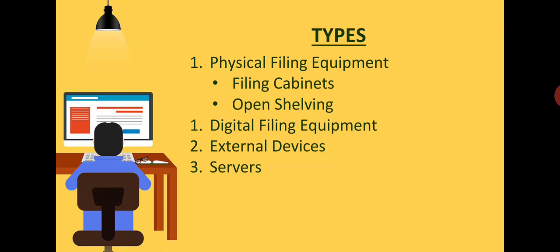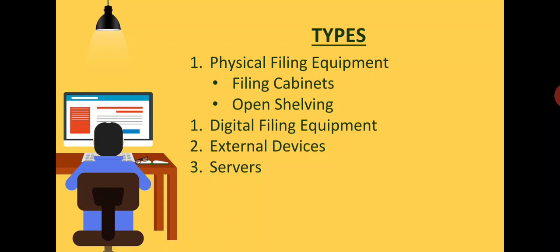The next one, third one, is external devices. It is convenient to use a computer's internal hard drive to store files, but the risk is there when each and every data are there in the computer's internal storage.